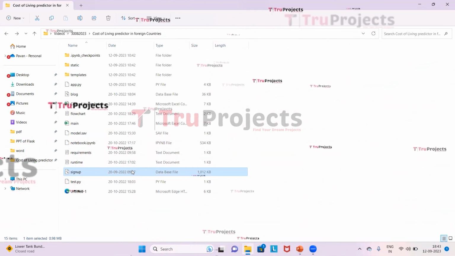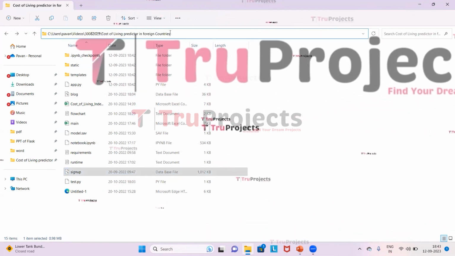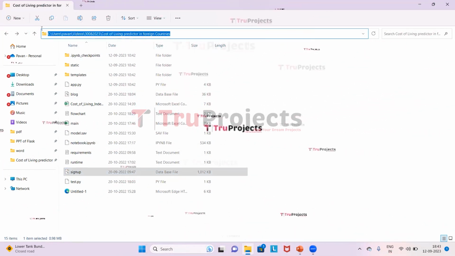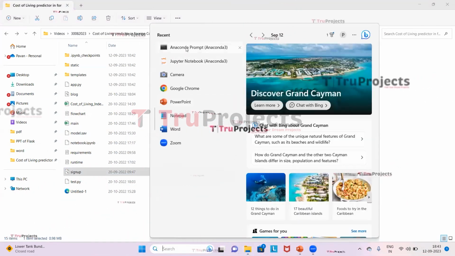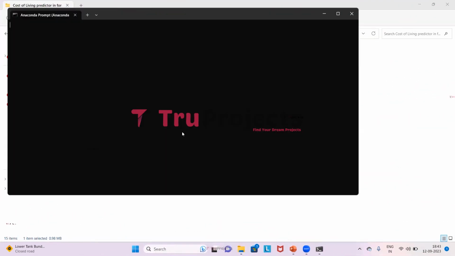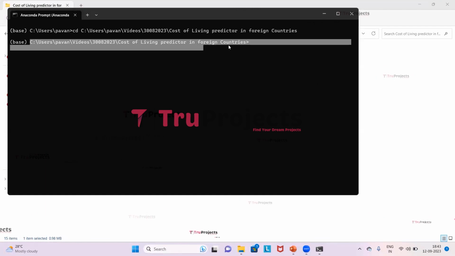Now we need to copy the code folder path from the address bar of the file explorer. So we'll copy it and open the Anaconda prompt. Using the cd command followed by a space, we need to paste the copied path and then click on enter. This command is used to change the current folder to the code folder's path. So it has changed to the code folder's path.